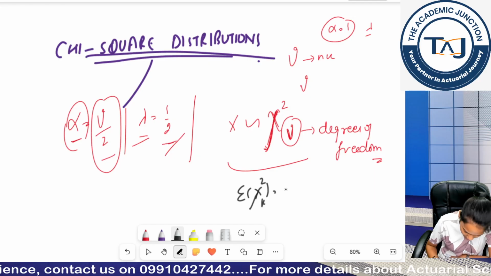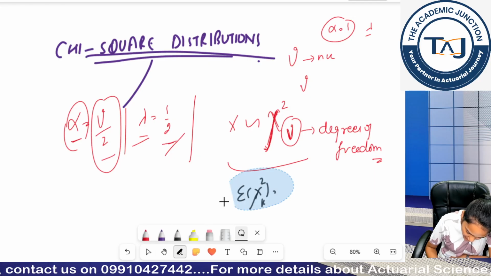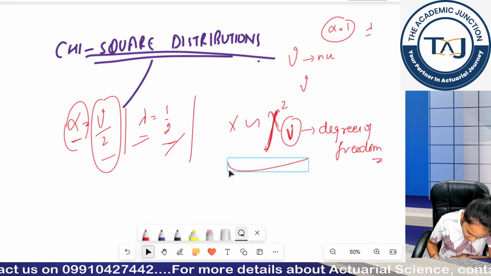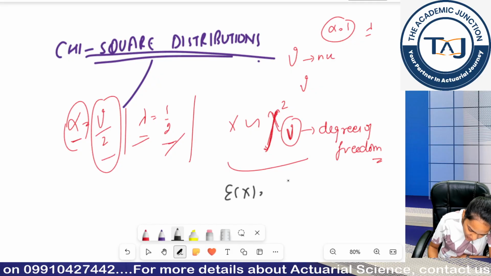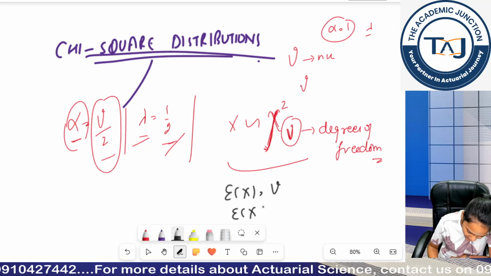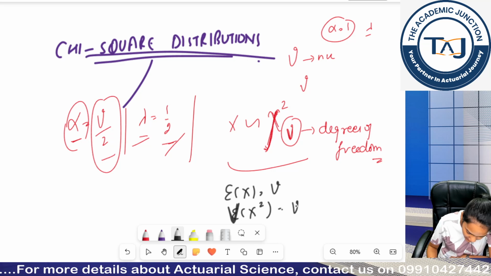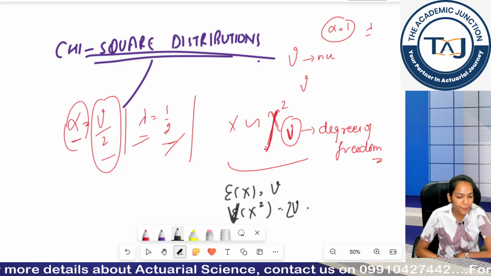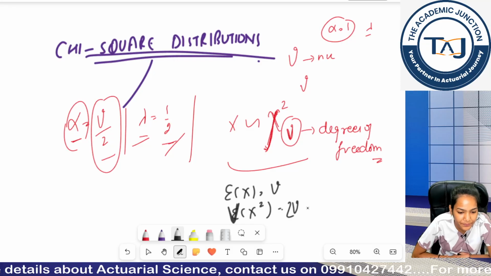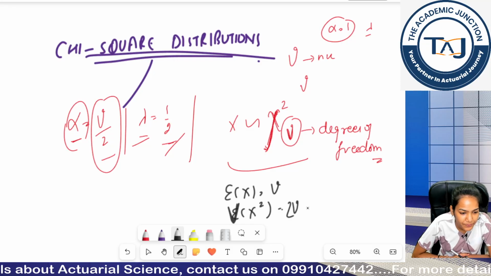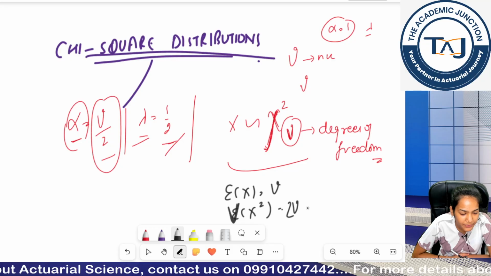Let us work in nu. The expectation of chi-square is its degree of freedom and the variance of chi-square is twice its degree of freedom. Clear?